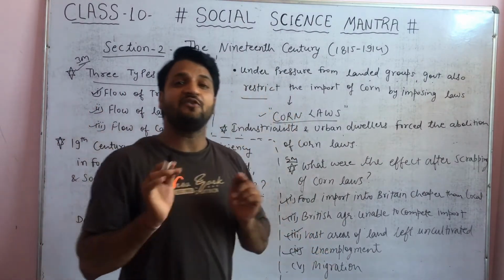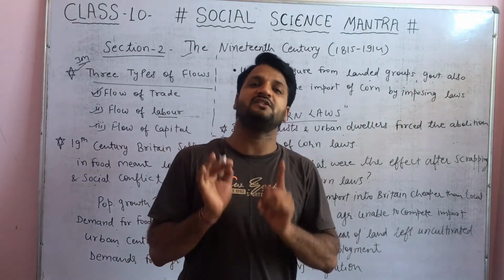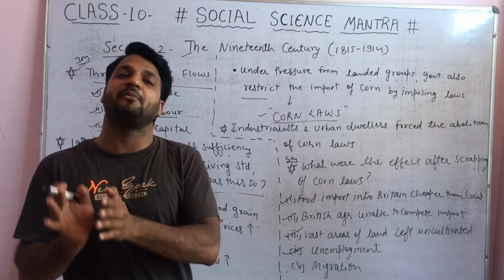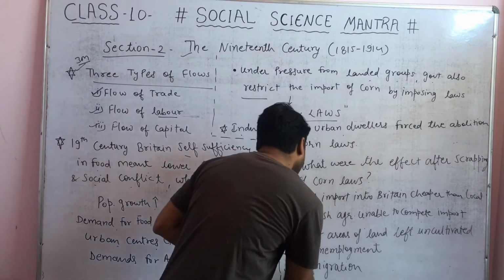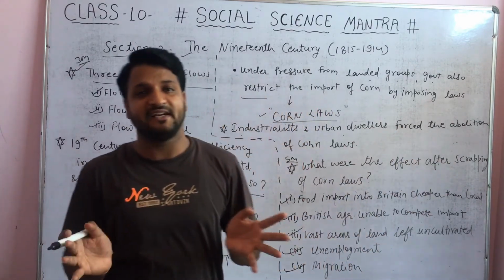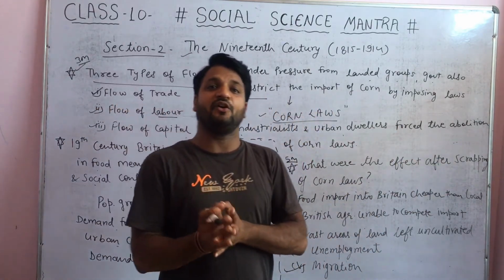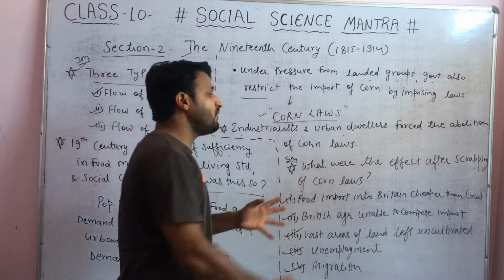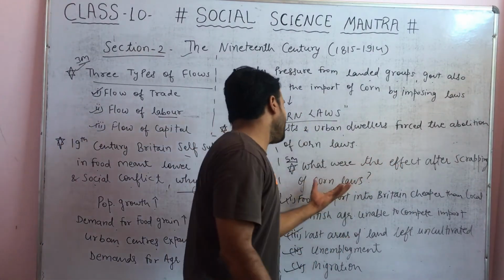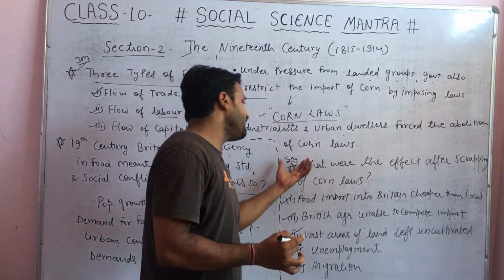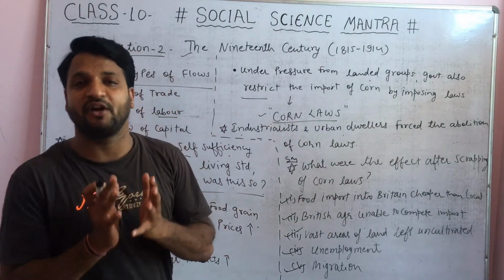As a result, thousands of people lost their jobs and were thrown out of work, which created unemployment. They even flocked to different cities for better conditions and opportunities. These five points were the effects of the scrapping of the Corn Laws. It will be asked as a 5-mark question, so this is a very important question.